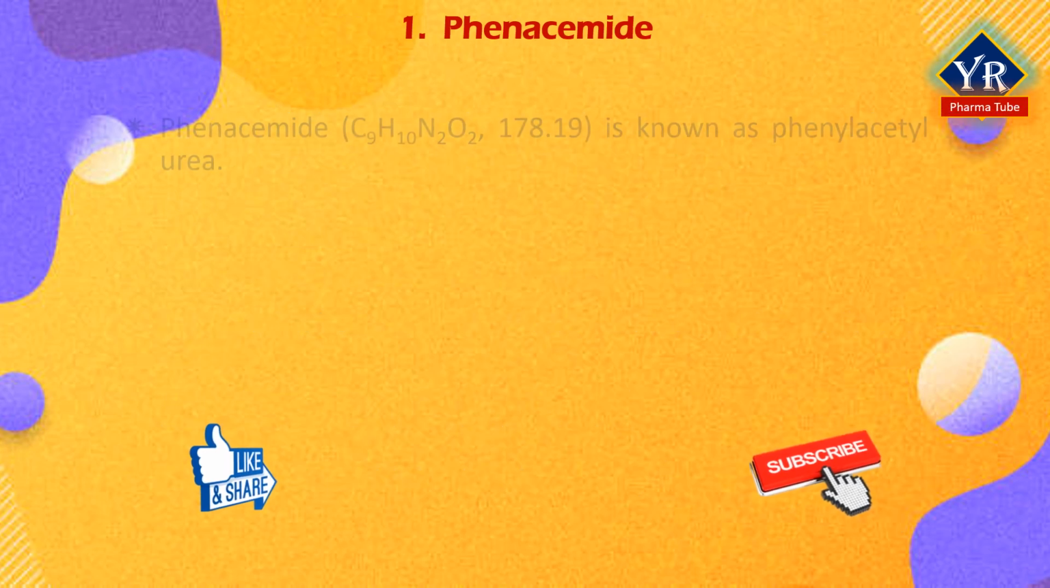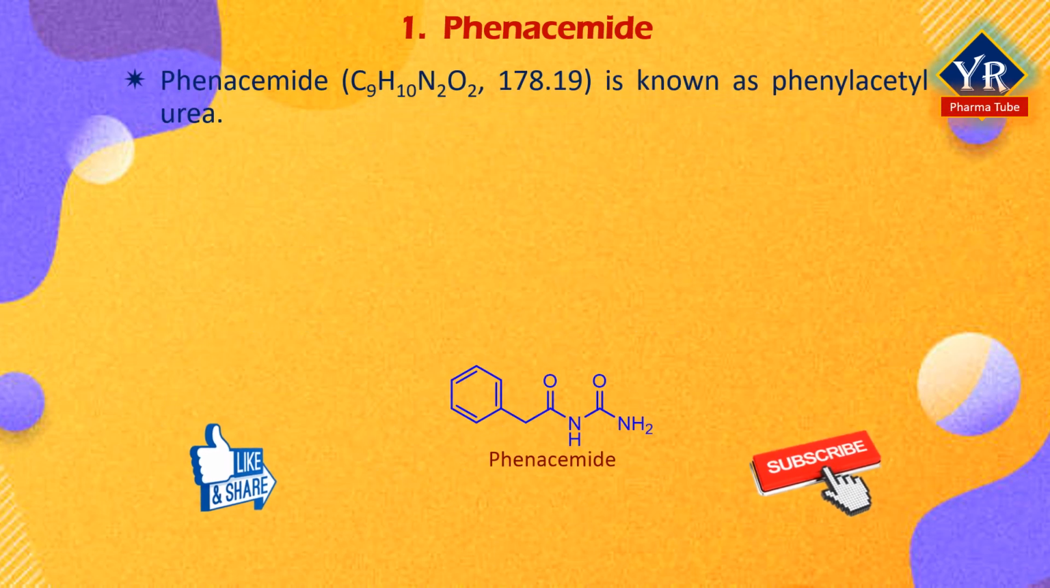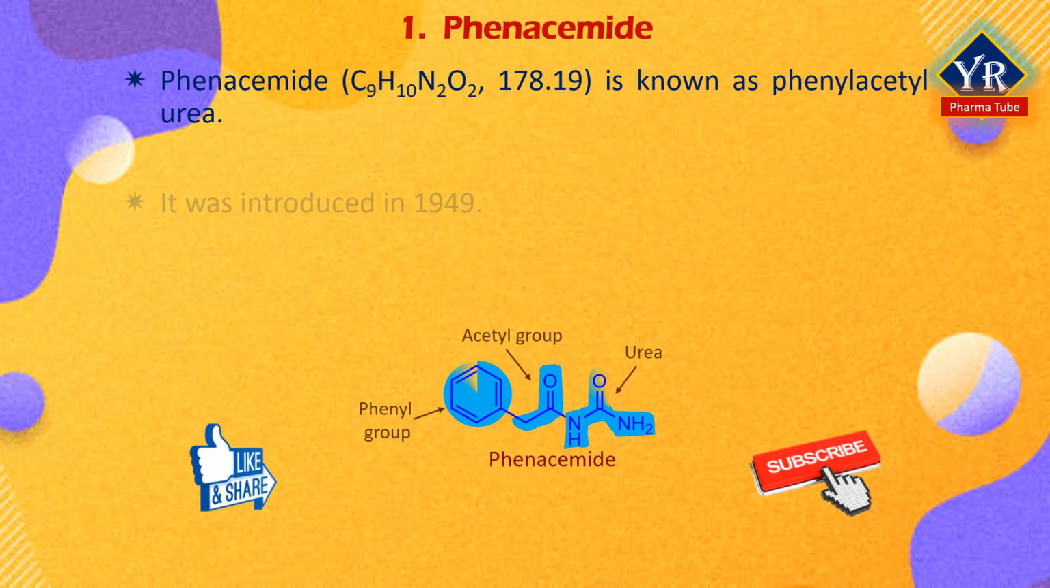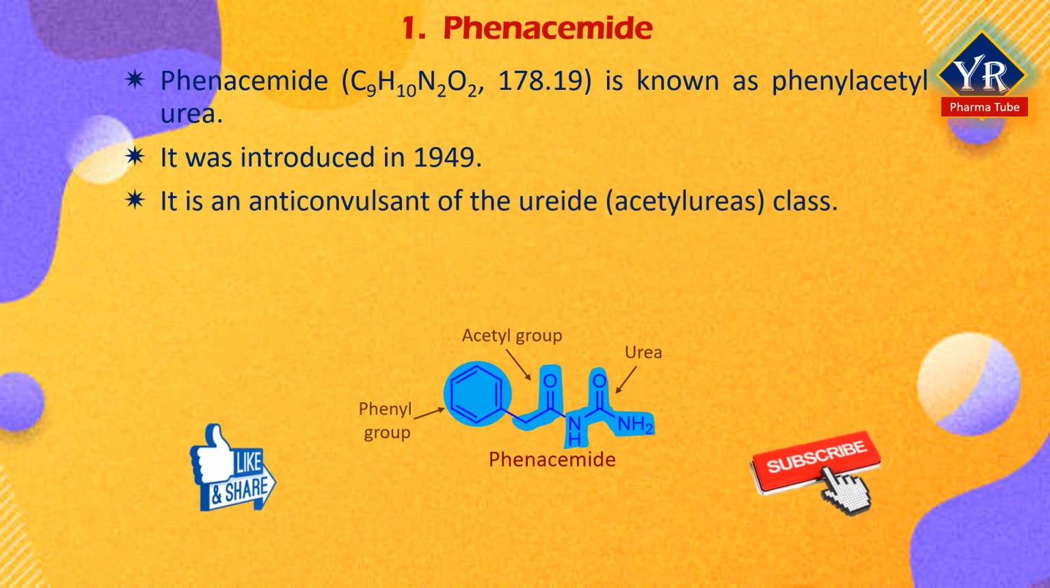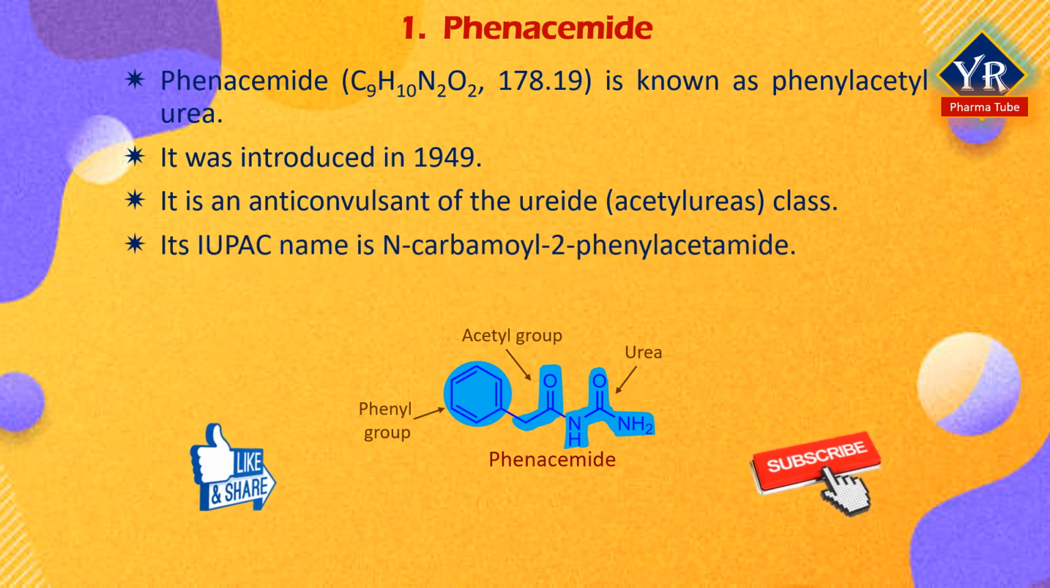Phenacemide. Phenacemide is also known as phenylacetylurea. It was introduced in 1949 for the treatment of epilepsy but was eventually withdrawn due to toxicity. It is an anticonvulsant of the ureoid or acetylureas class. Its IUPAC name is N-carbamyl 2-phenylacetamide.